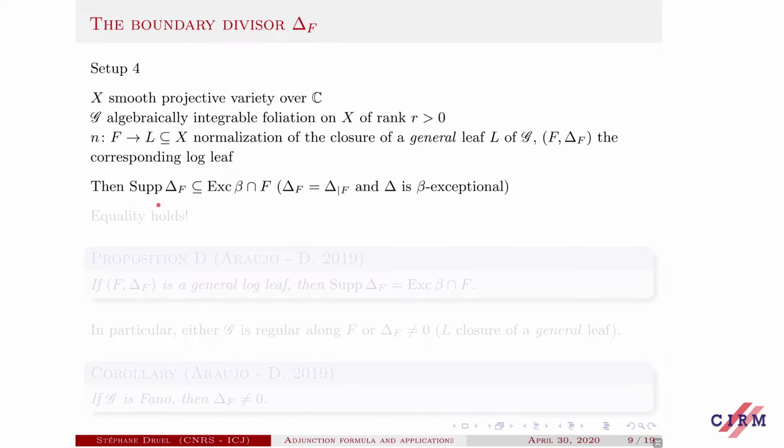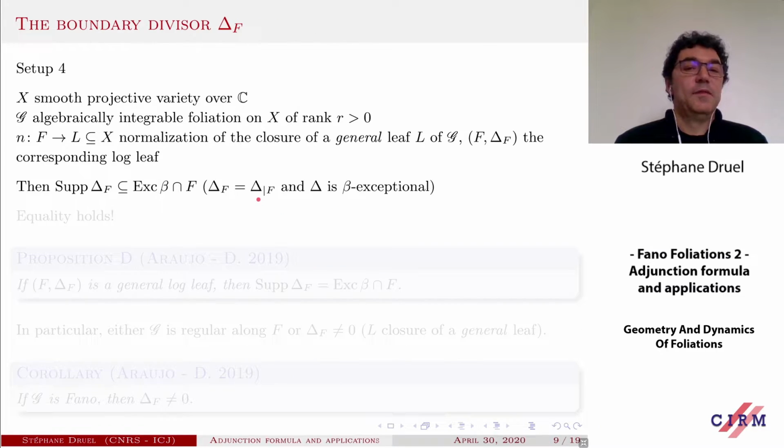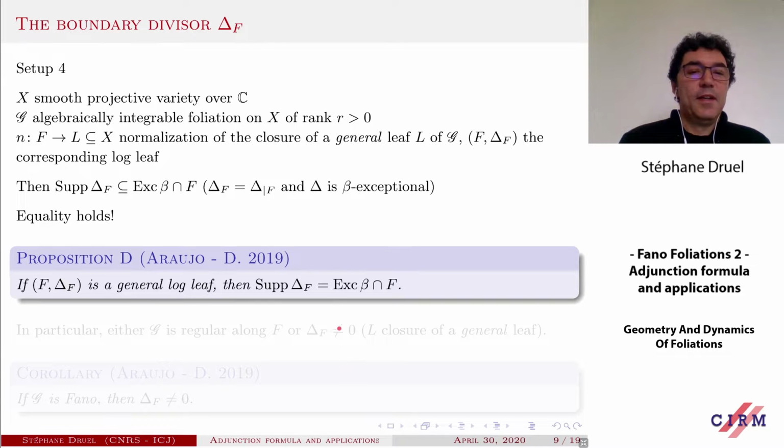Now recall that the support of delta F is the restriction of delta to F, and delta is beta exceptional. So in particular, the support of delta F is contained in the exceptional set of beta intersected with F. And the claim is that in fact there is an equality. If you take a general log leaf, the support of delta F is precisely the exceptional locus of beta intersected with F. So there is a link between the support of delta F and the singularities of our foliation.